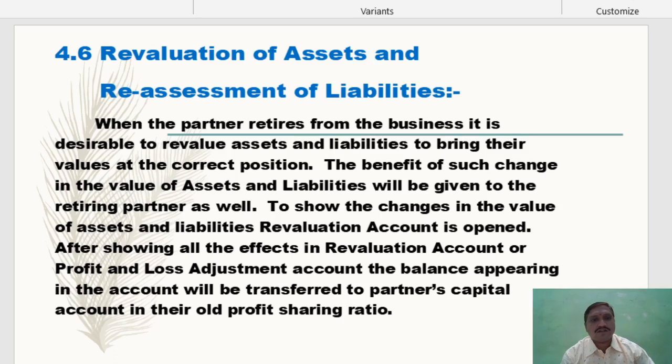That amount is also considered at the time of retirement of a partner, because the partner also contributed up to the date of retirement. So profit or loss on revaluation is also considered in retirement of any partner.